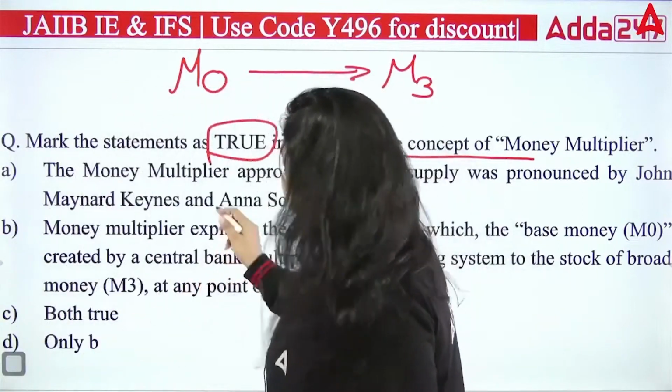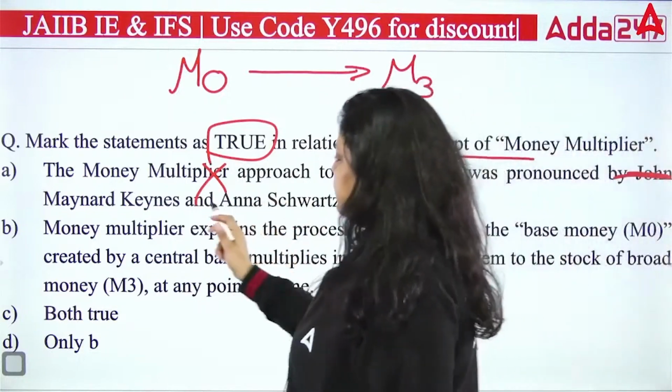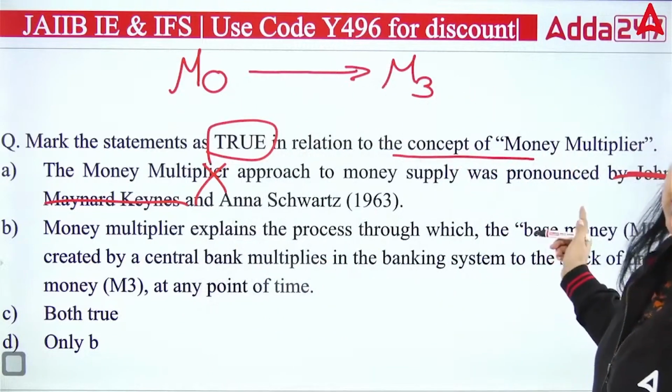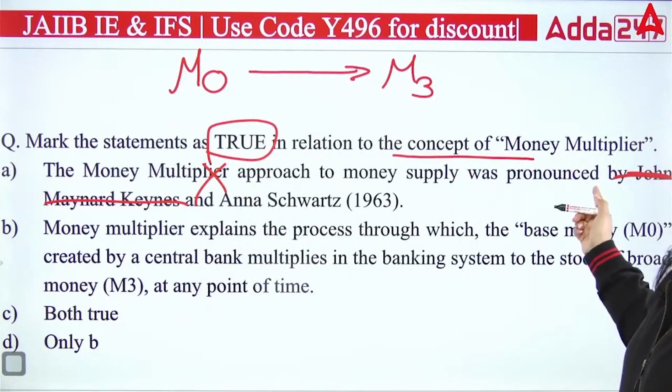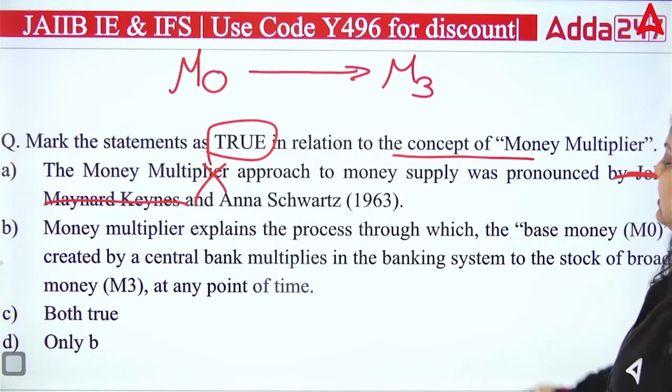So first of all, the first one is wrong because Mr. John Maynard Keynes has nothing to do with the money multiplier. This is wrong. In place of him, Friedman will be here, who pronounced the term money multiplier with Anna. Okay, so first is wrong. Second is very much true.